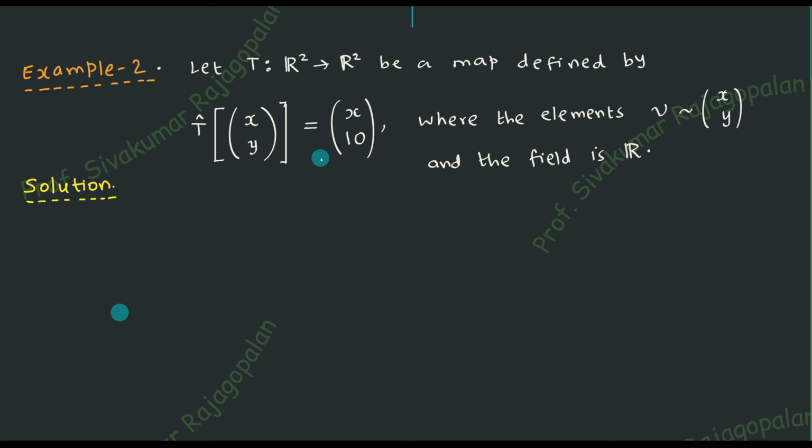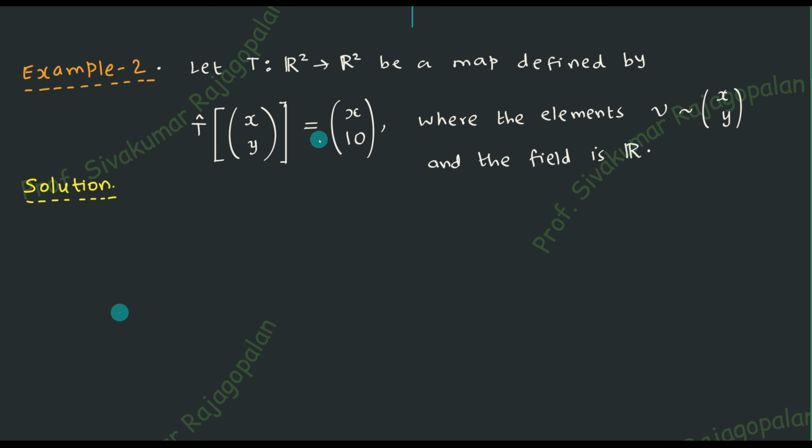It is not given to you. What is given to you is that if the operator operates on an element, then the result is given by x and 10. This is only the result. But what was the operator? That is a black box operator. We don't know what it is. So that is this example.